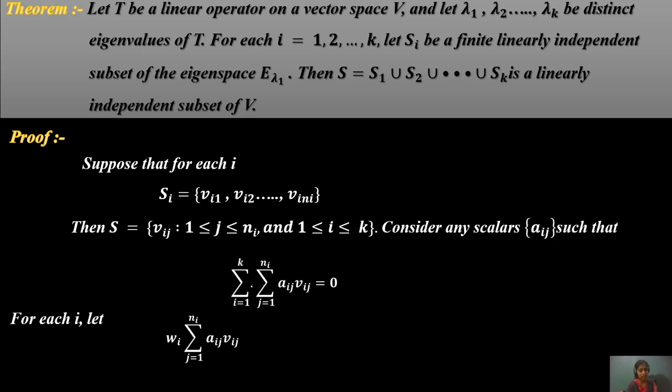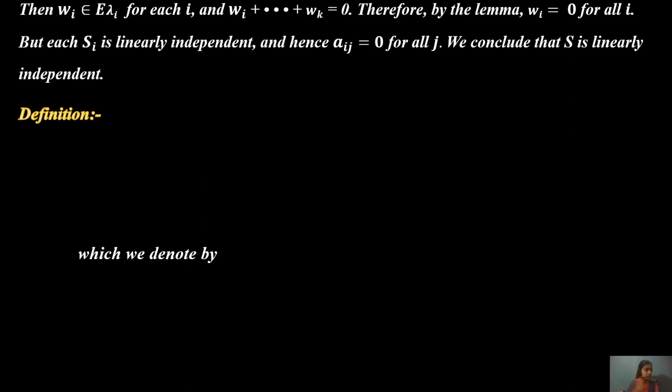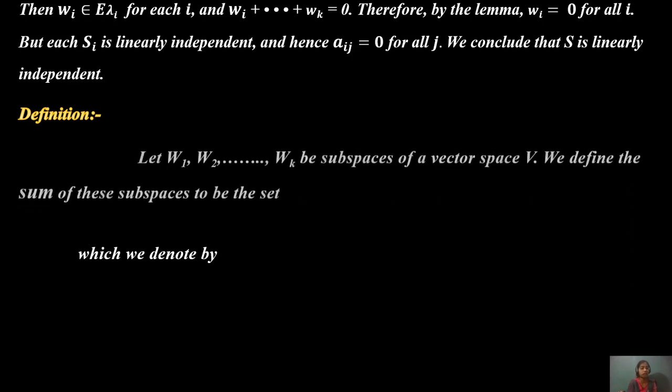Then for each i, let wi equal the summation over j equals 1 to ni of aij vij. Clearly wi is an element of E lambda i for each i, and w1 plus w2 plus ... plus wk equals 0. Therefore, by the lemma, wi equals 0 for all i. But each Si is linearly independent, and hence aij equals 0 for all j. We conclude that S is linearly independent.